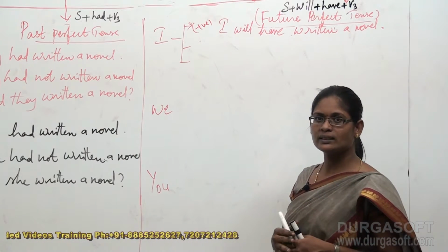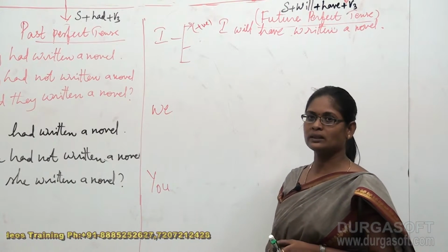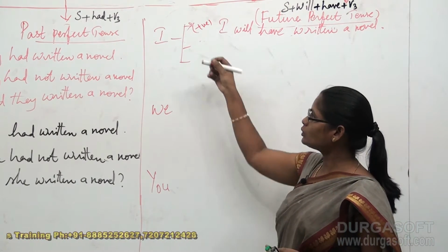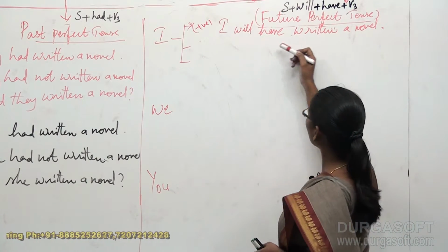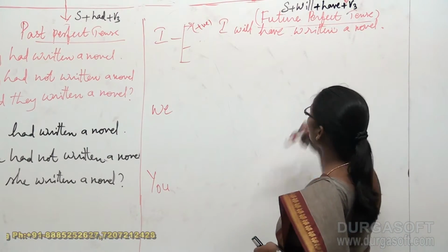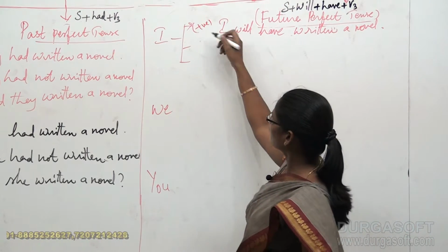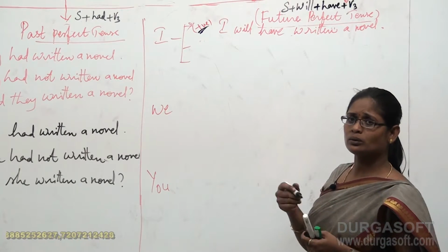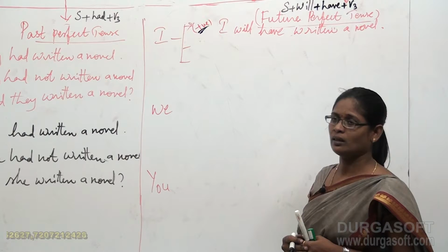Till now we were discussing singular and plural subjects, right? But now we are discussing personal pronouns. Those are I, we and you. So with I, my sentence is this: I will have written a novel. In fact, I call this my positive sentence. And now I would like to construct a negative sentence using this positive sentence.